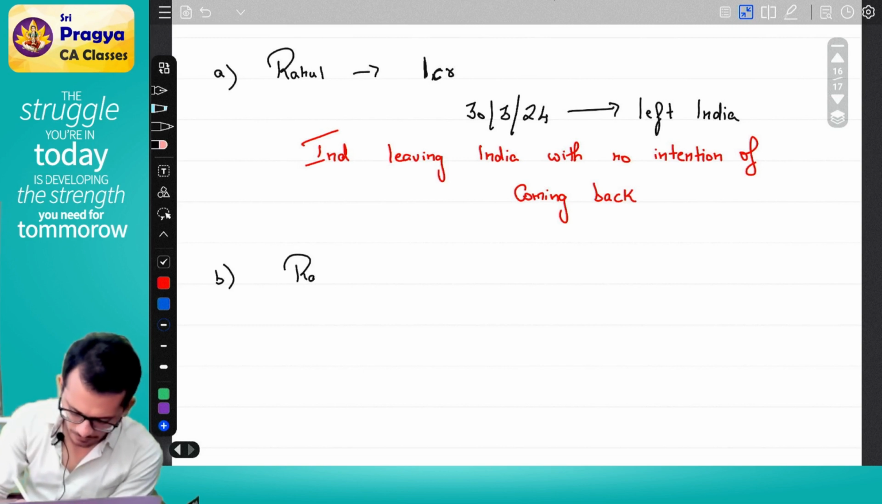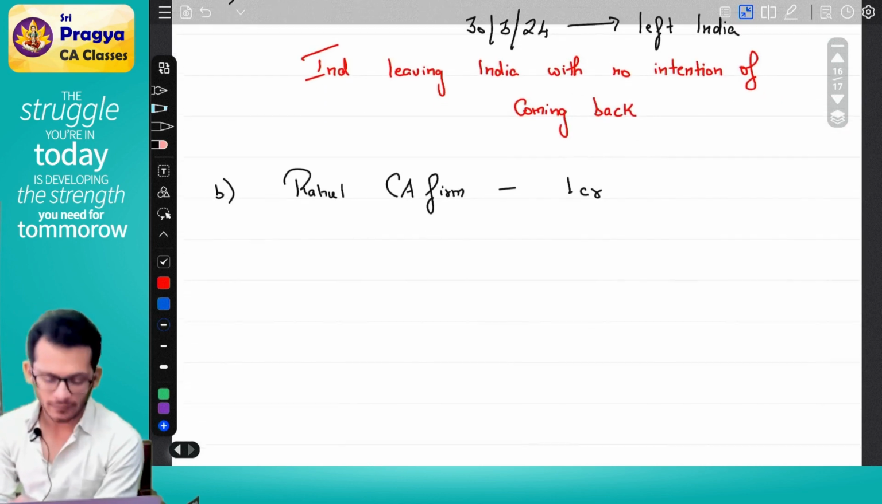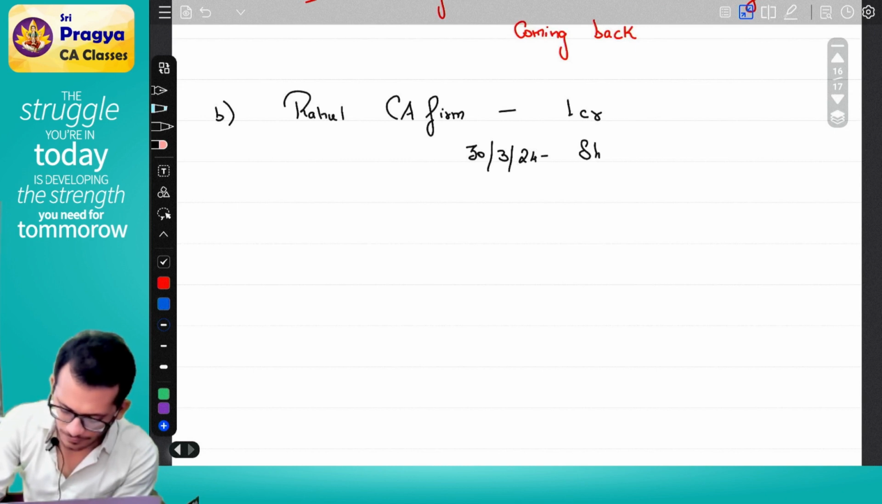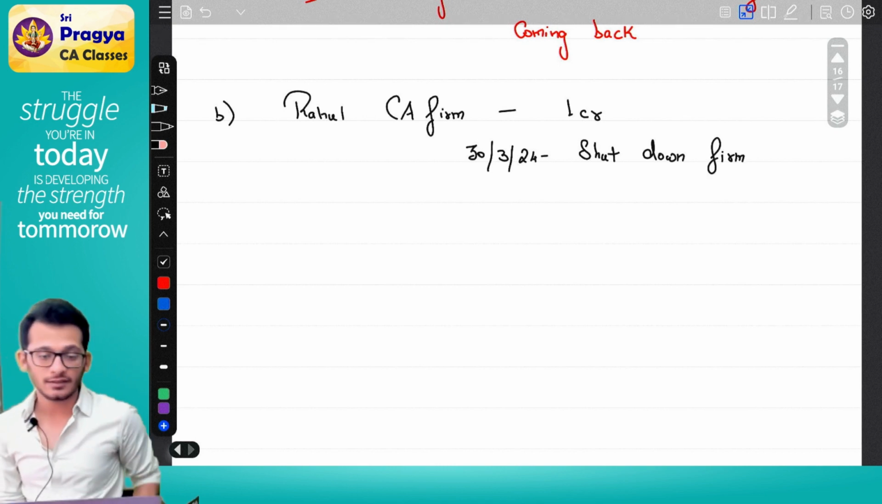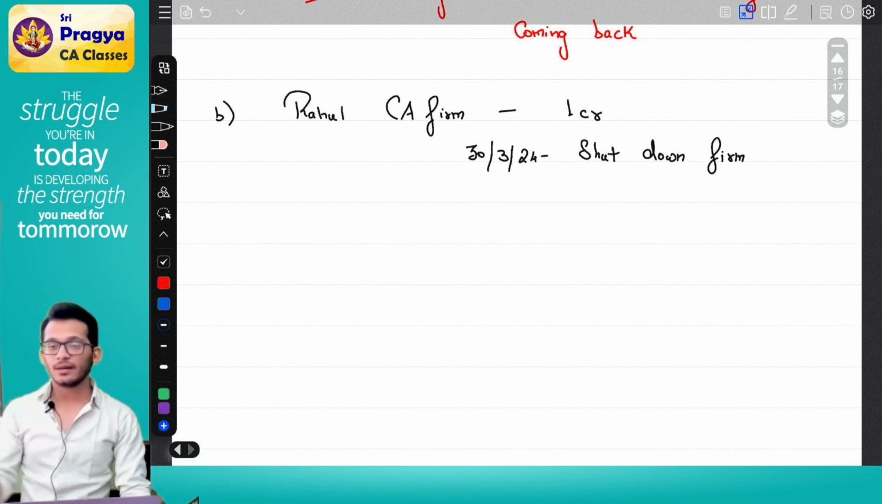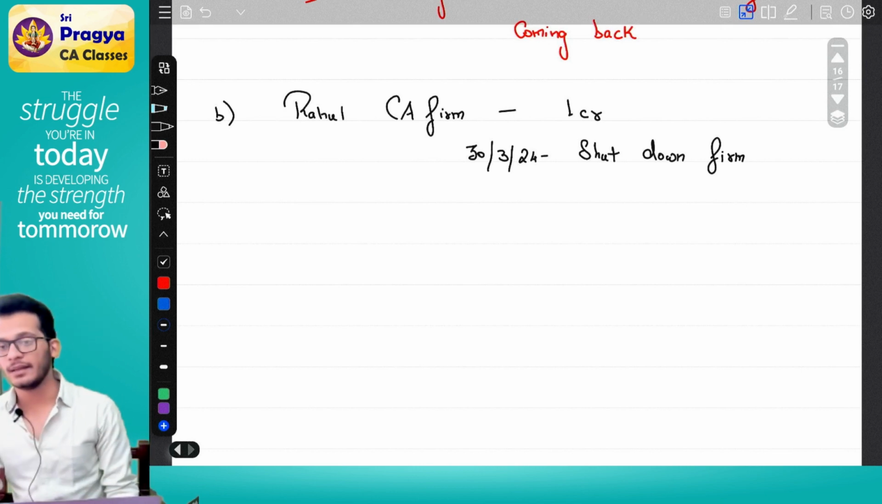Rahul is running a CA firm. The CA firm earned an income of 1 crore. What Rahul did is on 30th March itself, Rahul shut down the operations. On 30th March, Rahul shut down the firm. Now, Rahul has earned an income in the CA firm, 1 crore. This tax will be paid in the assessment year.